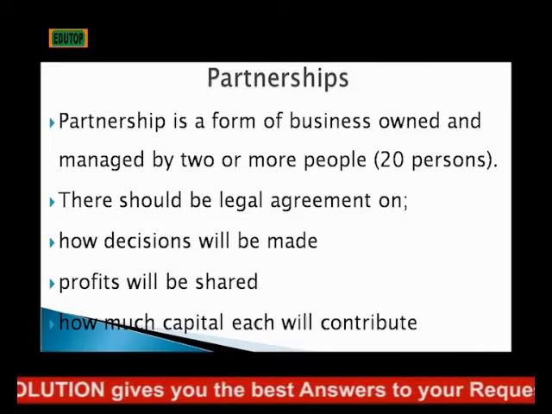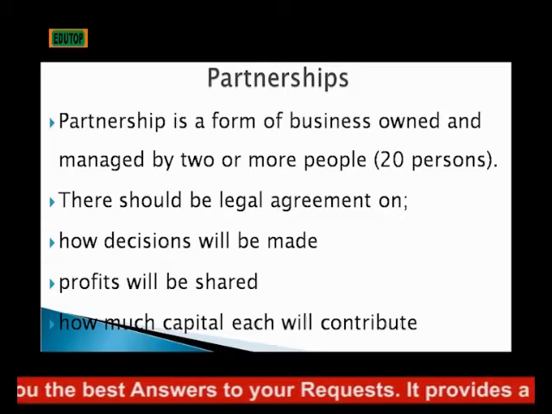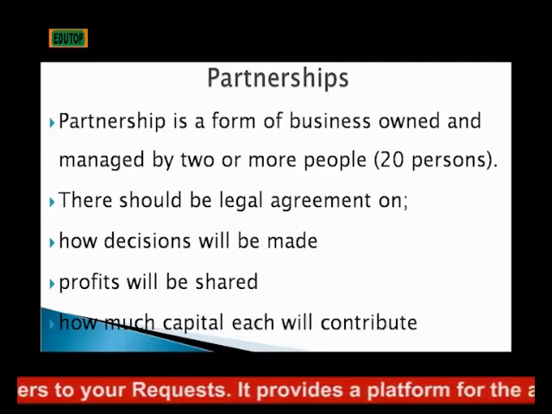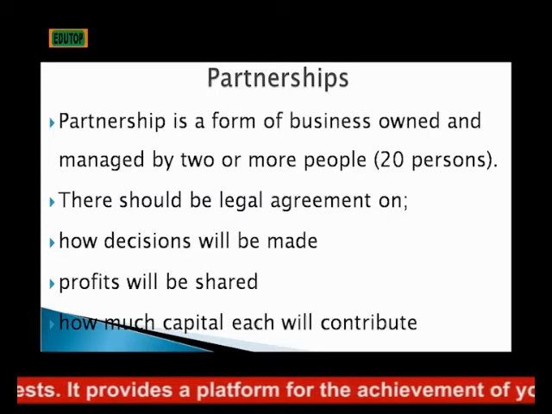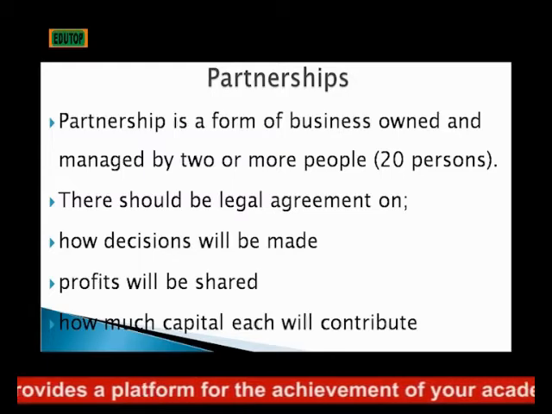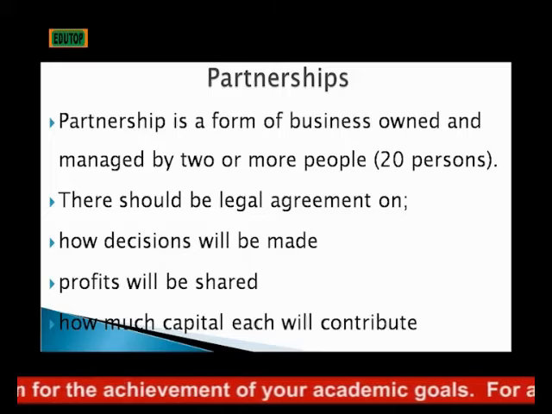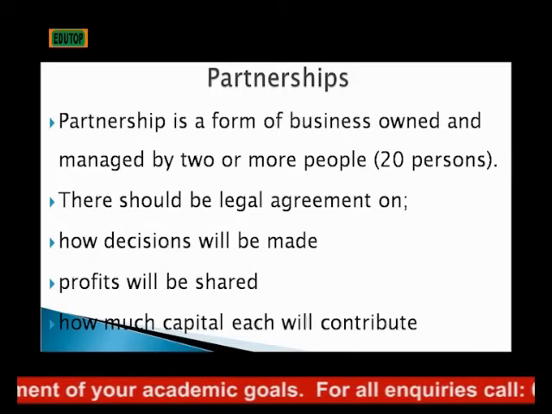Second, they need to agree on how the profits of the business will be shared among themselves. How are they going to share it, in what ratios? What is going to be the ratio between the partners? If there are 2 people, is it going to be 50-50, or 60-40, or 70-30? It depends on the agreement and the participation of each of the partners.